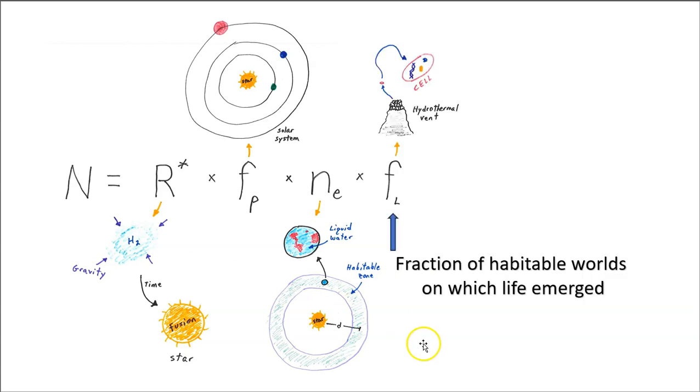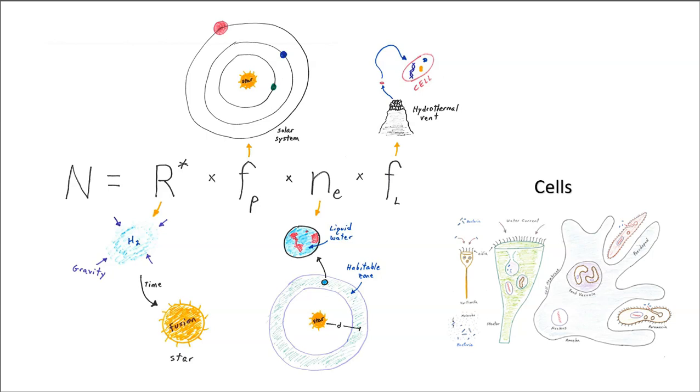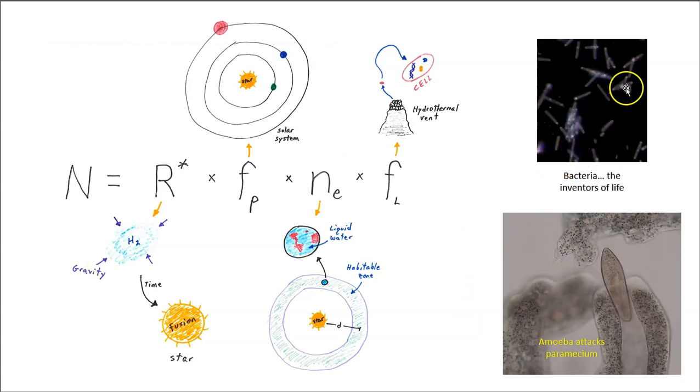The next term in the Drake equation is F sub L, the fraction of those habitable worlds on which life emerged. Here we see our little icon for the origin of life. Now on Earth, life is cellular. We have encountered various kinds of cells under the microscope. Here we see a picture of bacteria. These were the inventors of life, the simplest type of cells on planet Earth. But then something happened. Some 2 billion years ago, cells got big and complex. Here we see the predatory amoeba attacking its prey, the paramecium.